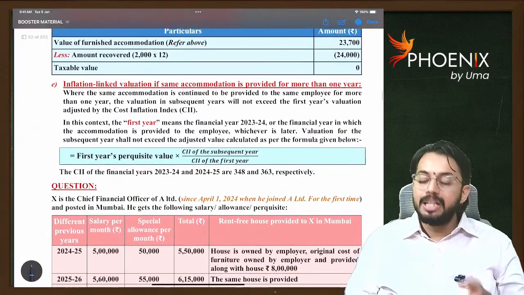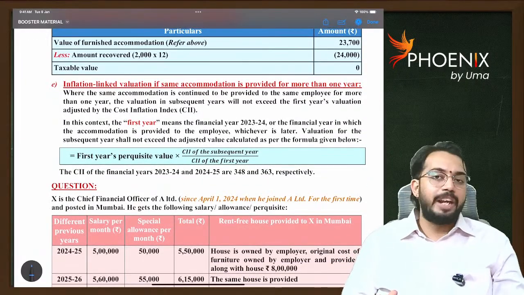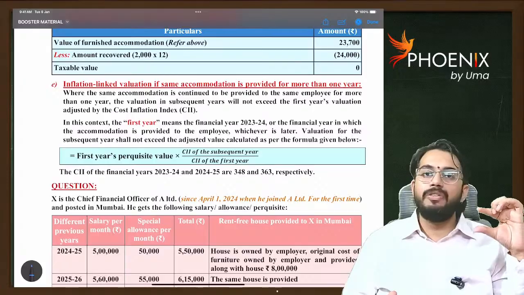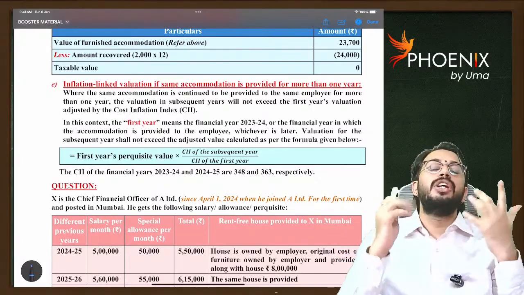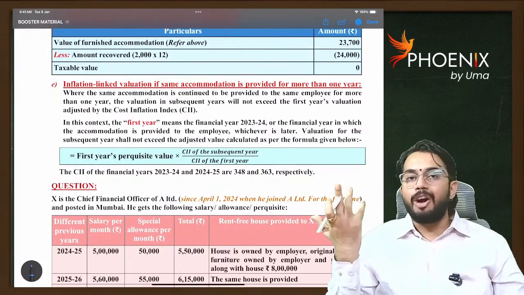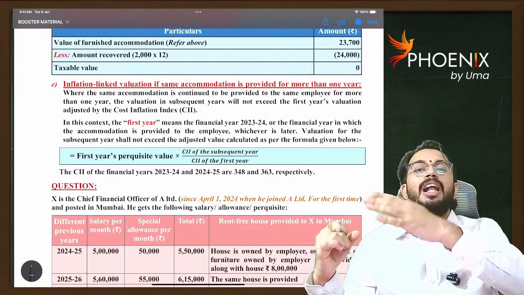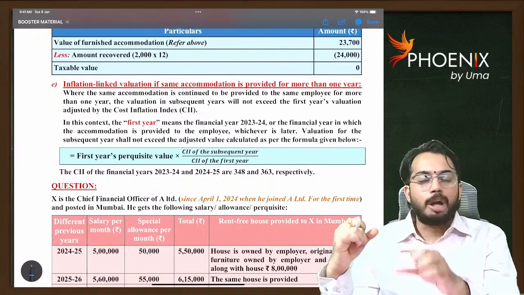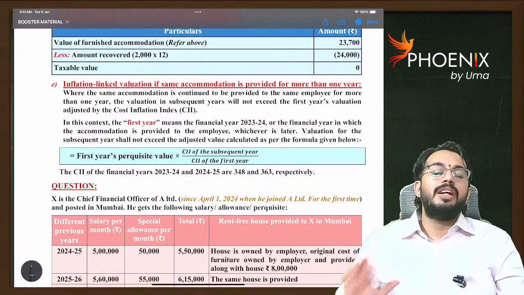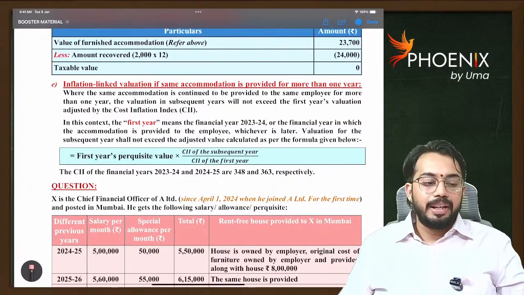Are you able to understand how to calculate inflated rent-free accommodation? First year's rent you will take, using index numbers you will calculate inflated rent-free accommodation. So either inflated rent-free accommodation or taxable value of rent-free accommodation as per normal provisions, whichever is lower is taxable to the employee. Is it clear?